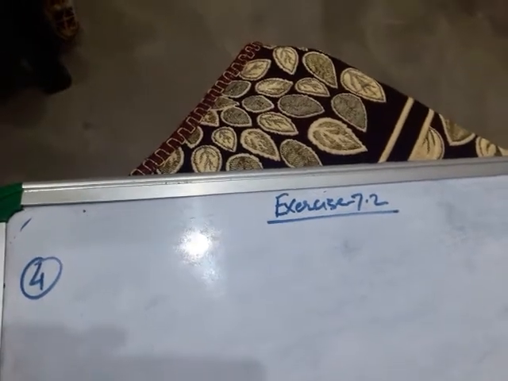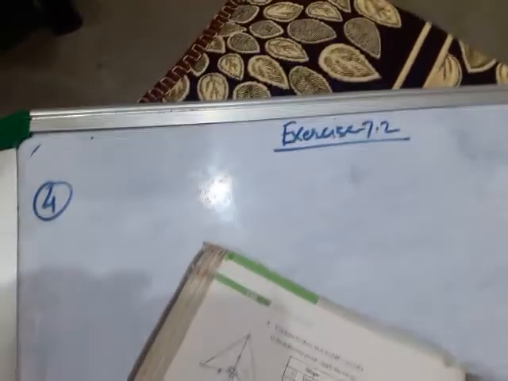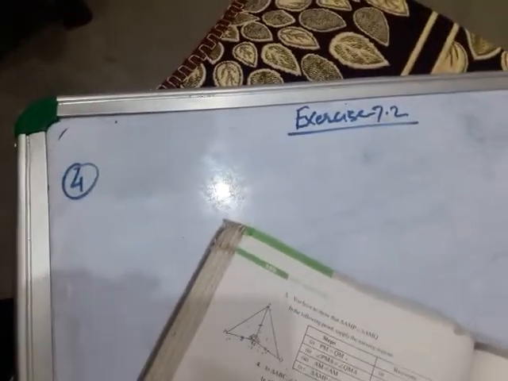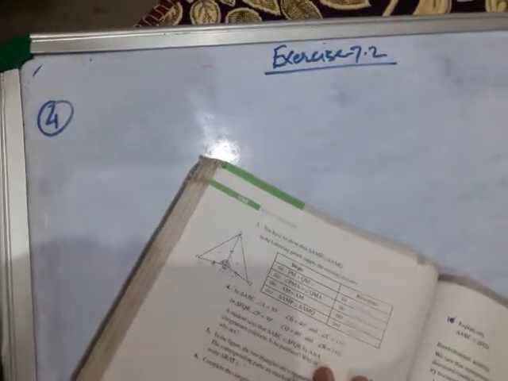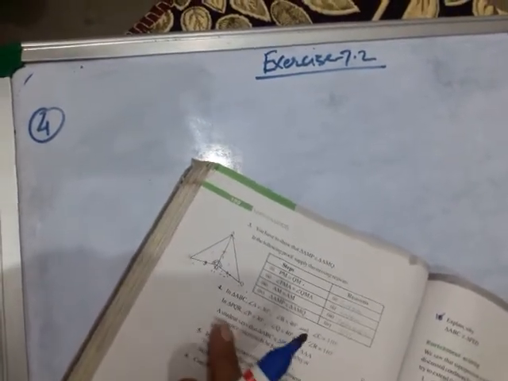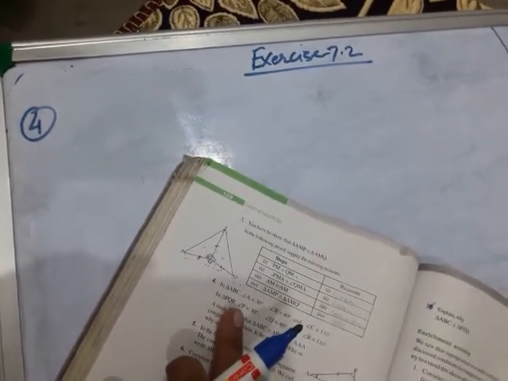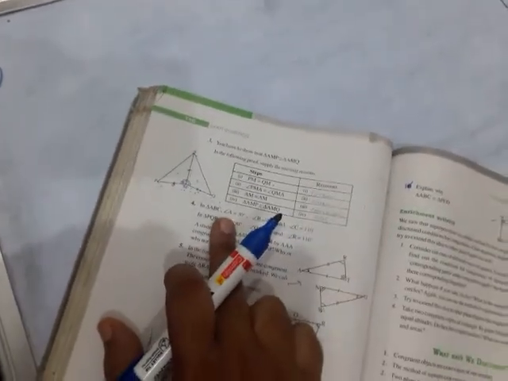Good morning, children. Let us resume exercise 7.2. Up to question number 3 we have completed. Now question number 4, in triangle ABC. Let us go through the question.